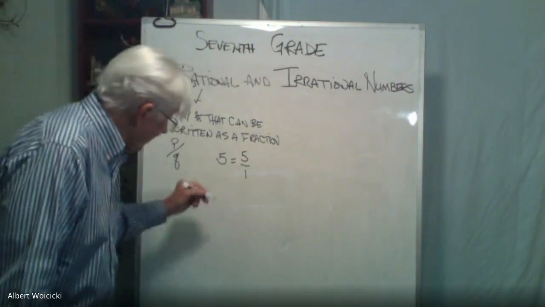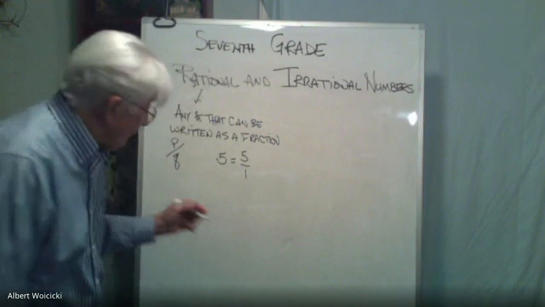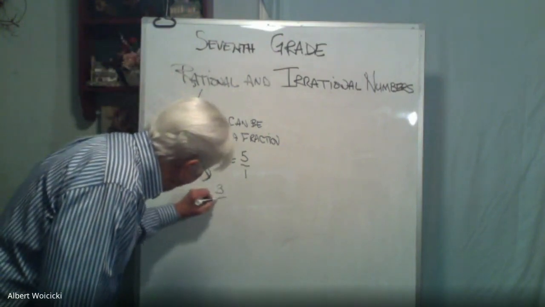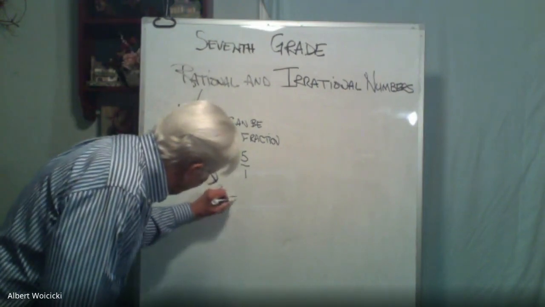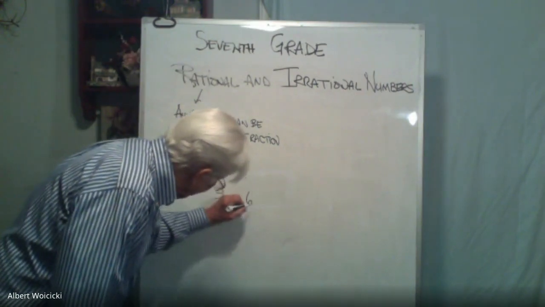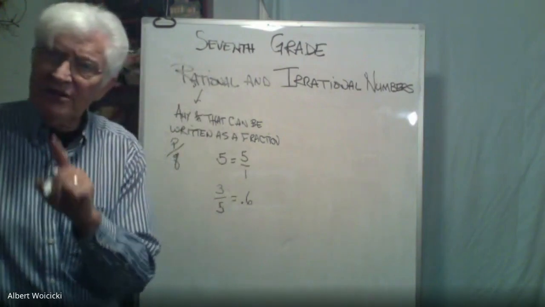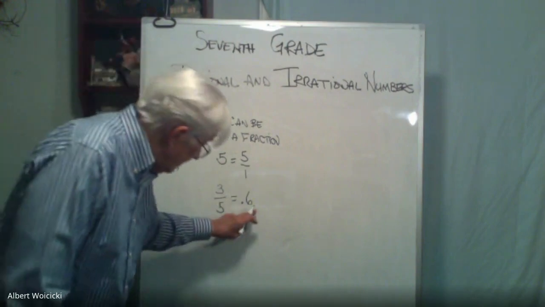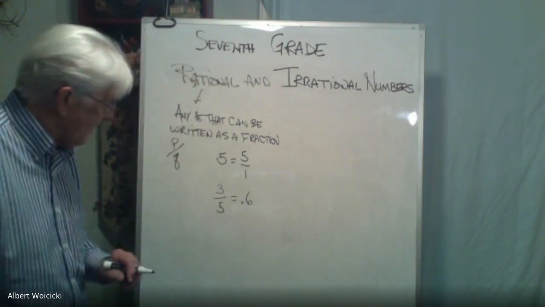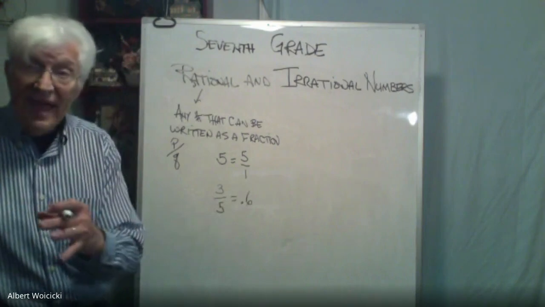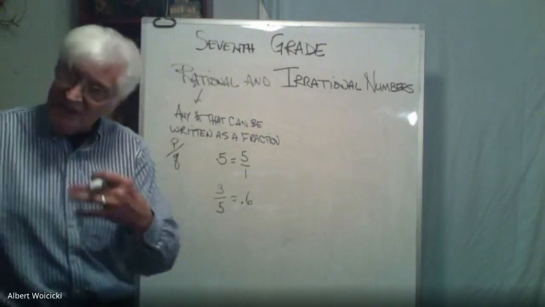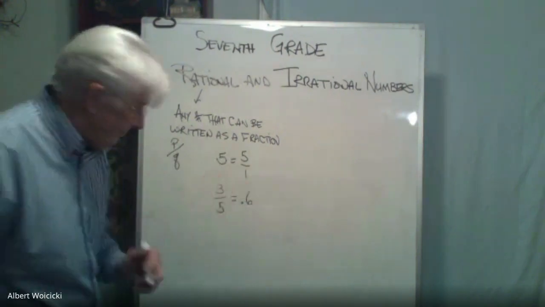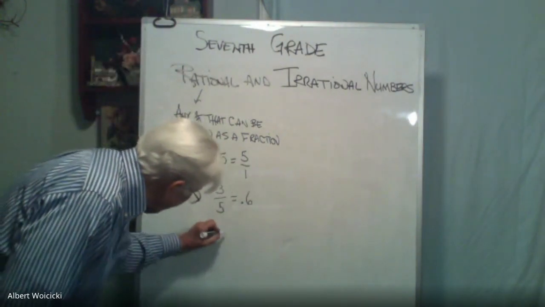And then we have also things like 3/5, which is 6/10. And that's a terminating decimal. So that's great. And that's rational. It's easy to deal with. Nice person. Nice number.